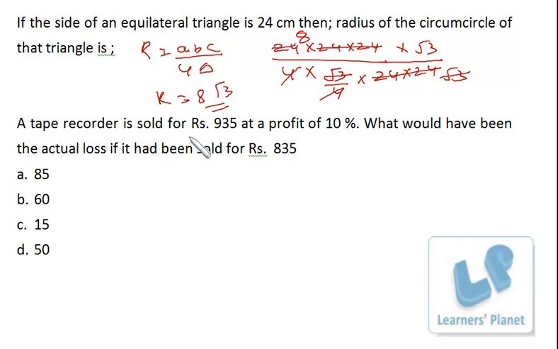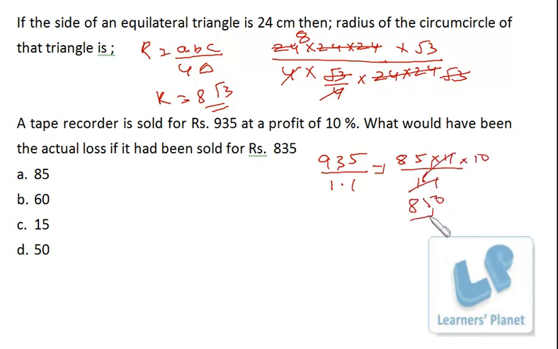A tape recorder is sold for rupees 935 at a profit of 10%. What would have been the actual loss if it had been sold for rupees 835? Pretty simple, 935 divided by 1.1. So it is actually 85 into 11 by 1.1. So the cost price is actually 850. This is the selling price divided by the profit factor, that is 1.1. You will get the cost price, that is 850, right? So 850 is the cost price, 835 is the selling price, then a 15 rupees loss will be there. So very simply you can do it.